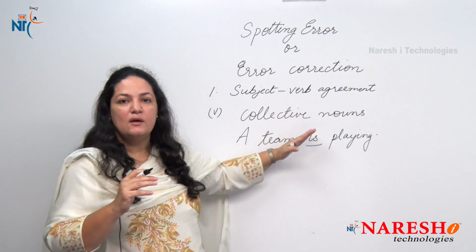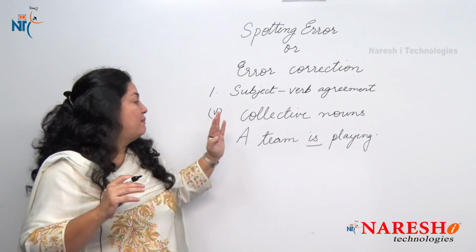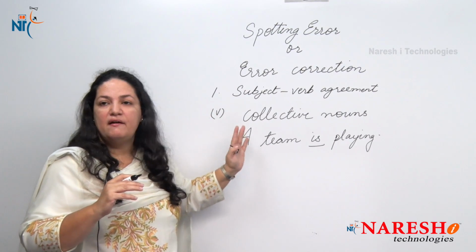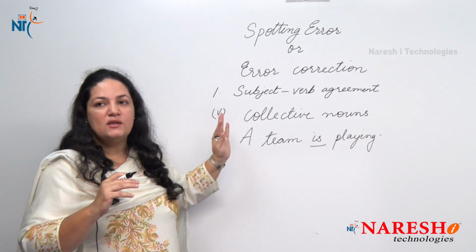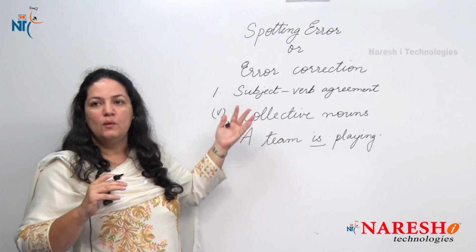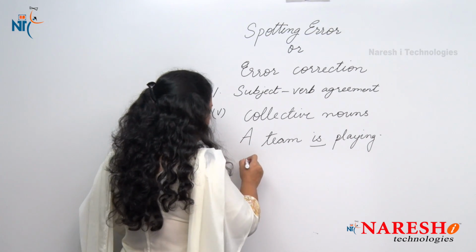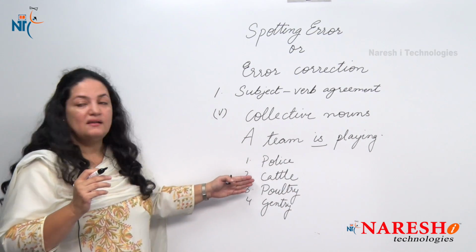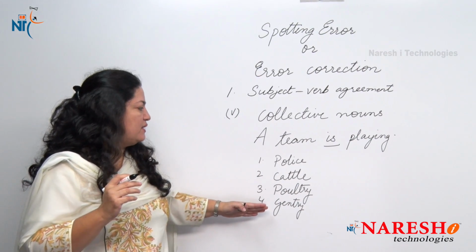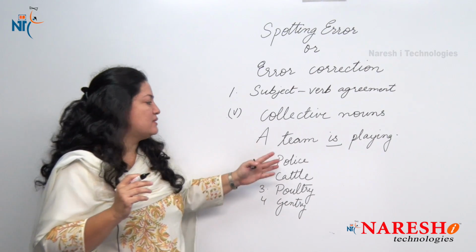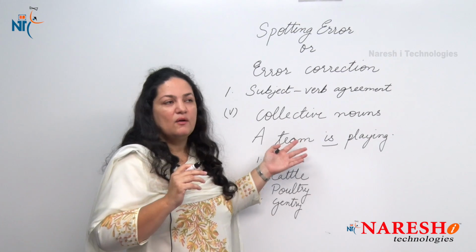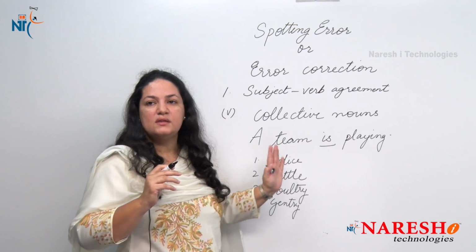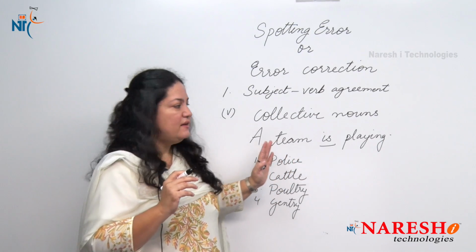So we use a singular verb for a collective noun. But there is an exception to this rule. The exception is, there are 4 collective nouns for which we use a plural verb. Those 4 collective nouns are police, cattle, poultry and gentry. So when we say the police, we will not say the police is coming, we say the police are coming. So for these 4 collective nouns we use a plural verb. Is that clear to all of you?